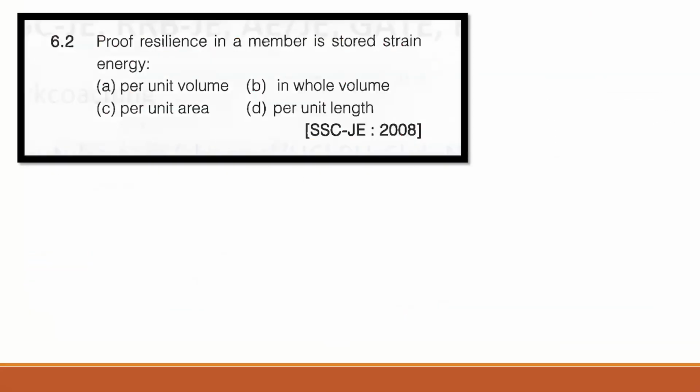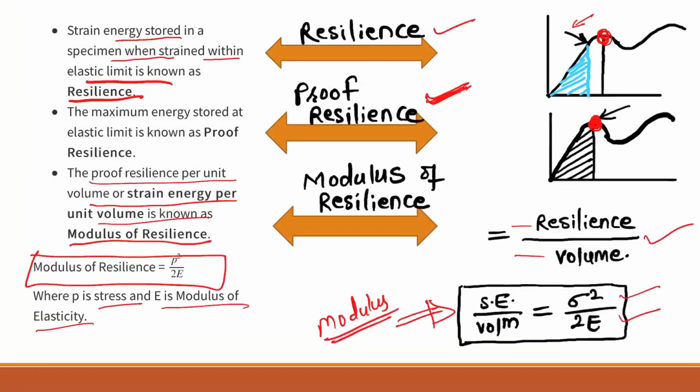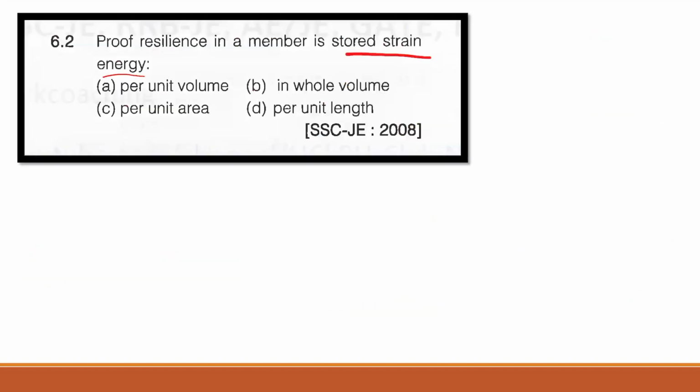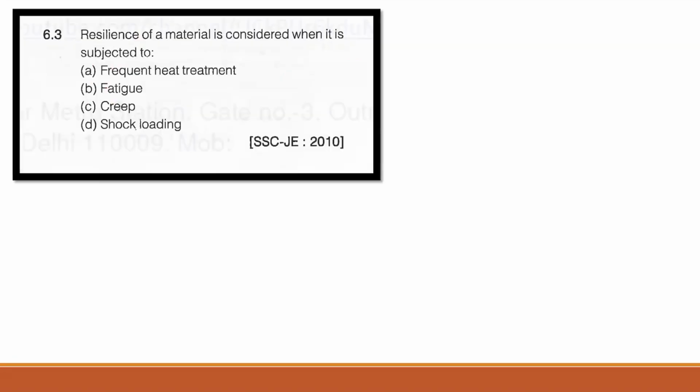Now the next question, guys: proof resilience in a member is stored strain energy. As we have seen already, the proof resilience is the maximum strain energy stored within the elastic limit. So the correct answer is B: proof resilience in a member is stored strain energy in whole volume.